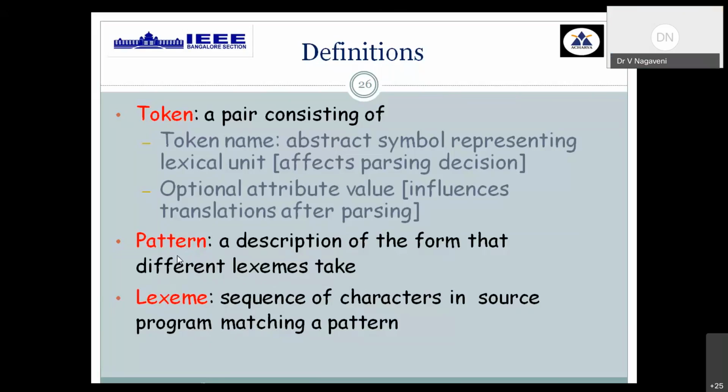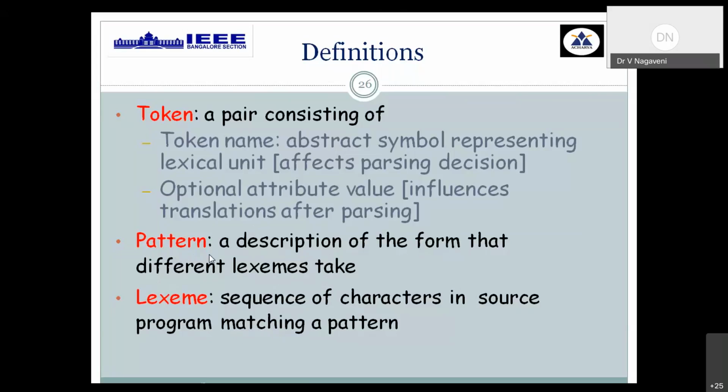Then how do you define a pattern? It is a description of the form, written using regular expression notation, that different lexemes will take. It can be a group of characters belonging to constants, identifiers, keywords, or particular relational operators. All these patterns will be defined in the form of regular expressions.